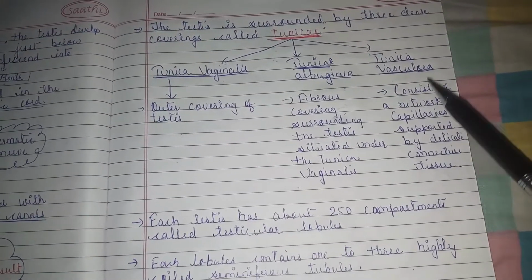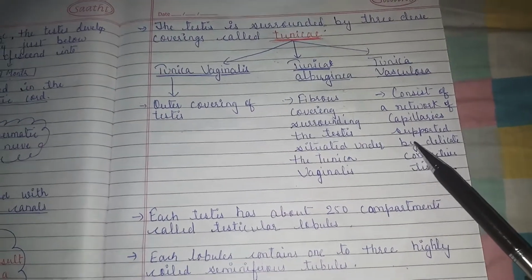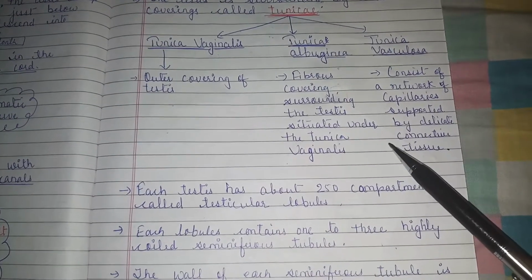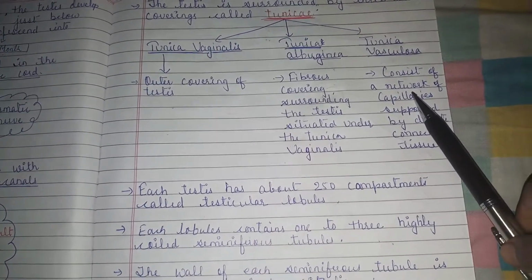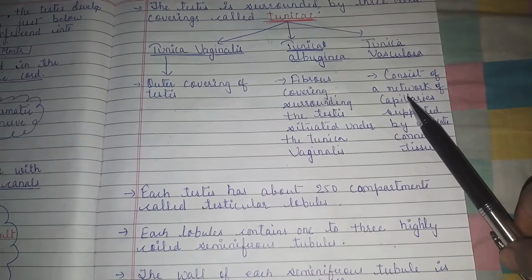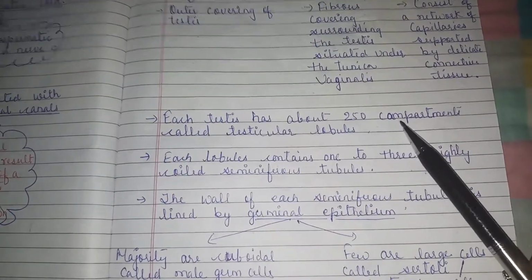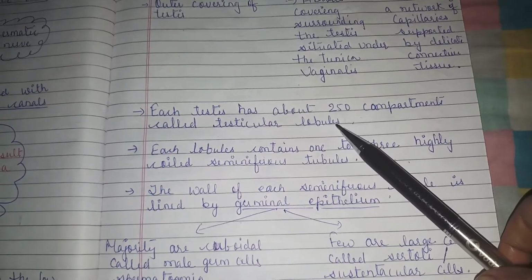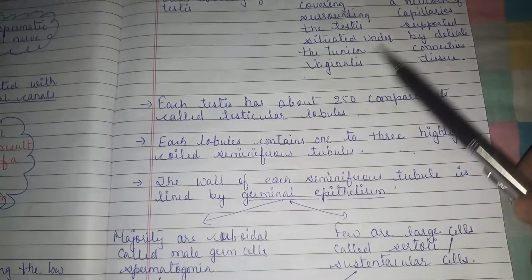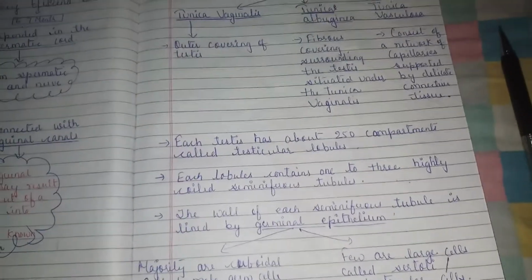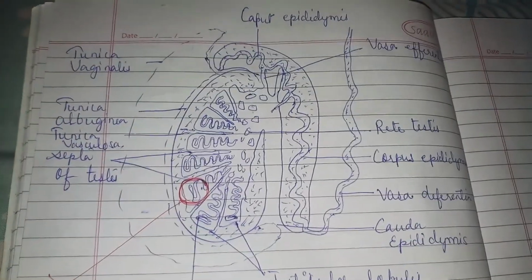Tunica vasculosa consists of a network of capillaries which is supported by a delicate connective tissue. This network of capillaries will provide blood supply to the testes. Now, each testis has about 250 compartments called testicular lobules. I'm talking about the internal structure. If you could not connect this point, let us understand with the help of a diagram.